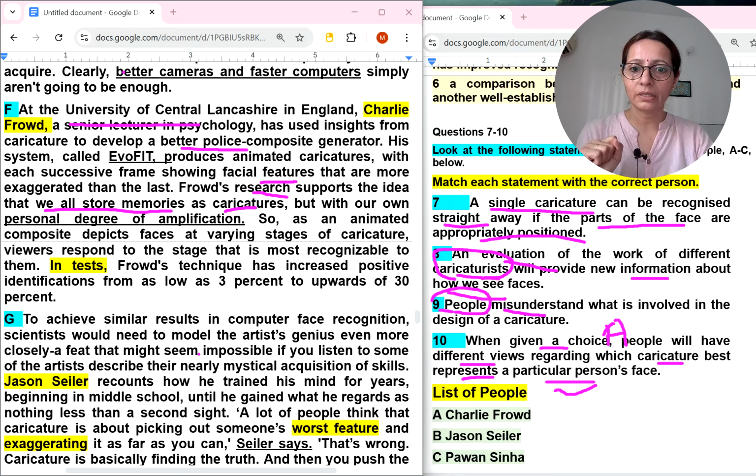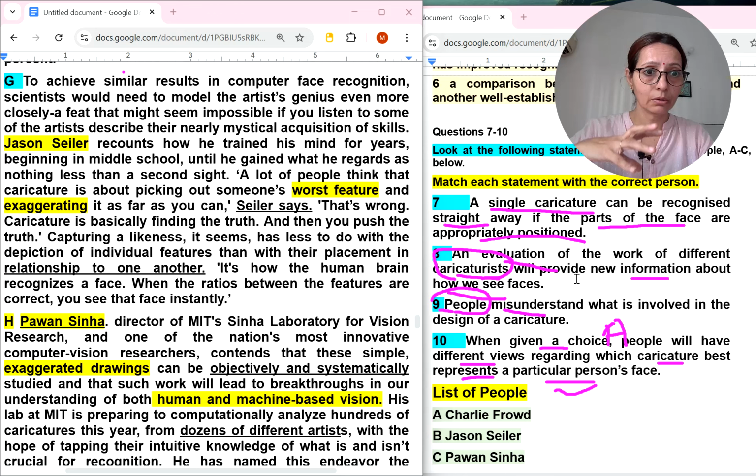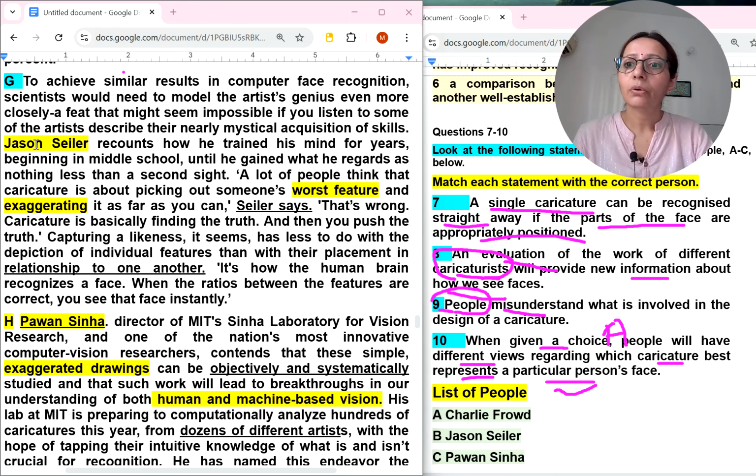Now, Jason, it is in the second paragraph. Let me scroll the page. So now let's read about the B number person. It can be recognized straight away if the parts of the face are appropriately positioned. Evaluation of the work of different caricaturists will provide new information. So here many scientists work in this paragraph. Let's read, because the tenth is gone. Only three options are left.